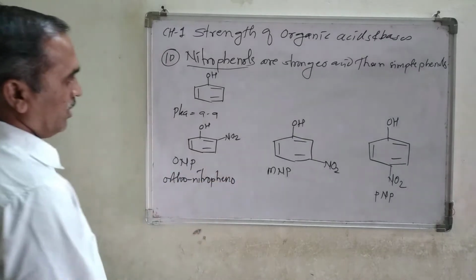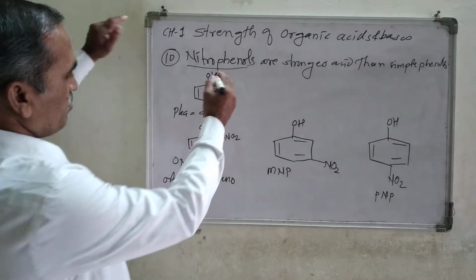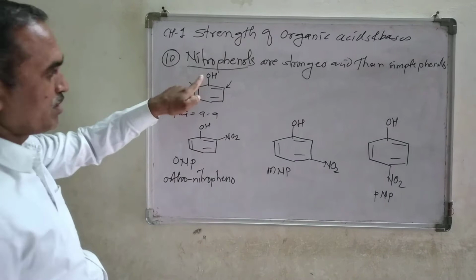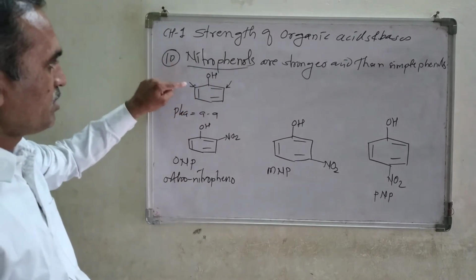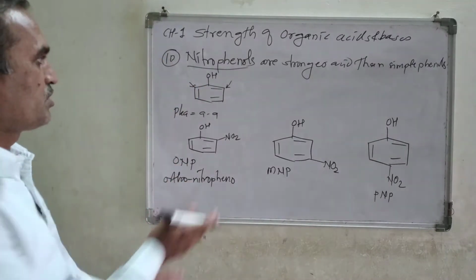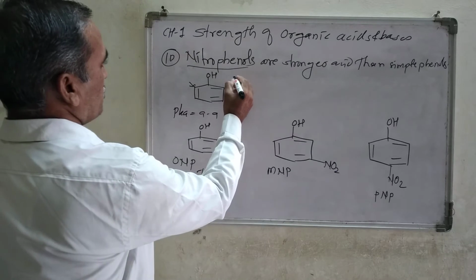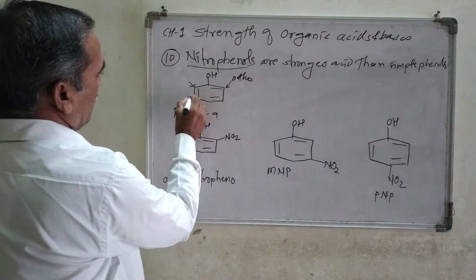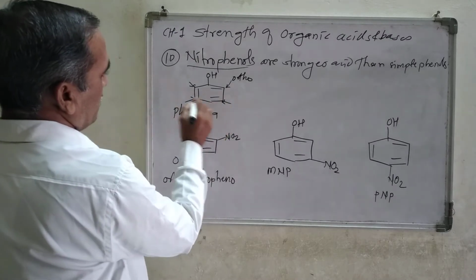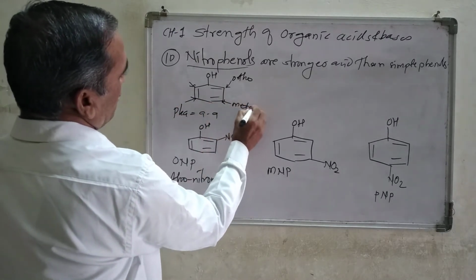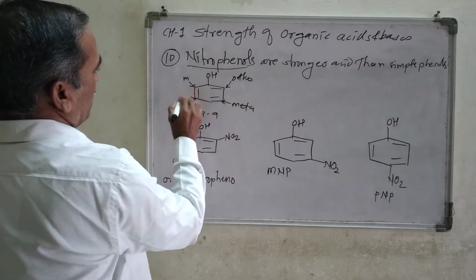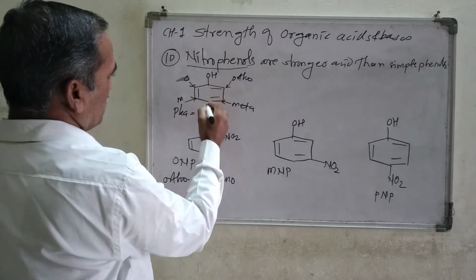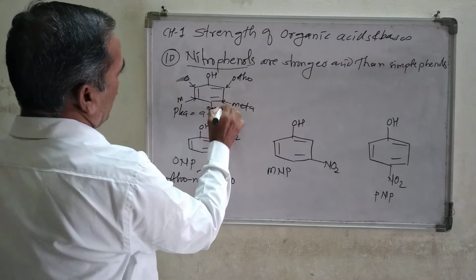O stands for orthonitrophenol. Now look here, in a simple phenol, the two positions adjacent to the main functional group OH are called ortho positions. The next positions are called meta, and exactly opposite the OH is the para position.